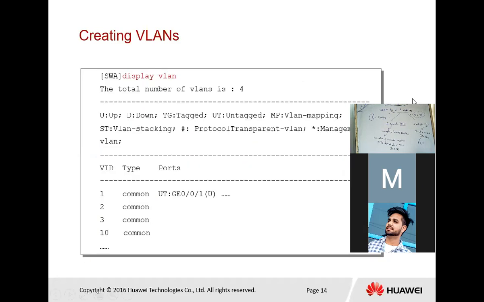So next we have how we can display the configuration. Now you can verify this using the command display VLAN. You must know about the second row from the table. Here, common means we have created a manual VLAN. In this case, received traffic is tagged and forward traffic is untagged.